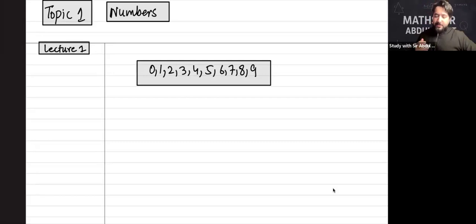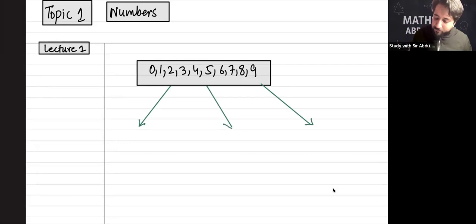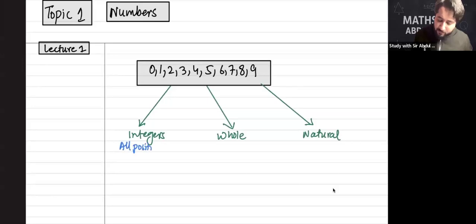In mathematics we have digits 0 to 9, and they are distributed into three major families. The first major family in front of you is integers, whole numbers and natural numbers. Integers are all positives and all negatives, including 0.